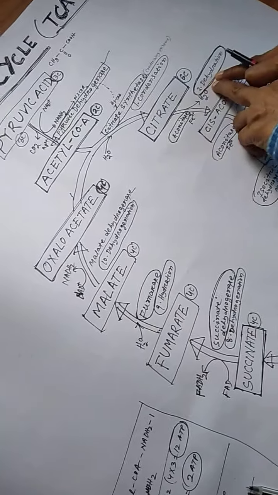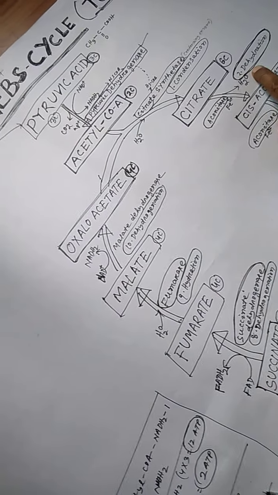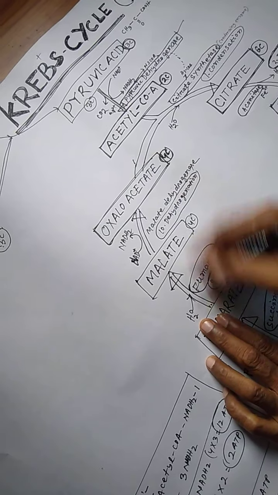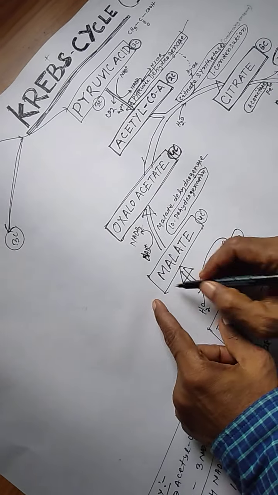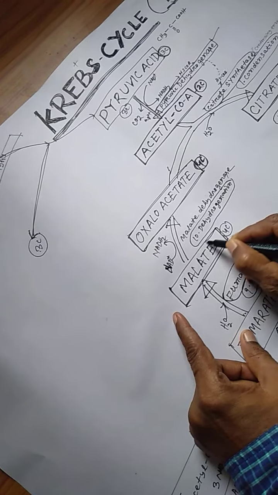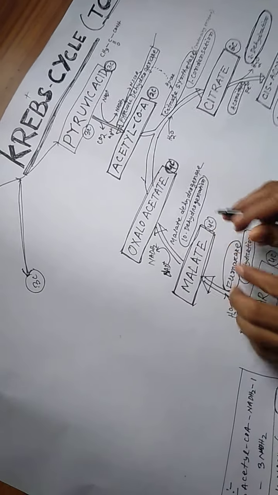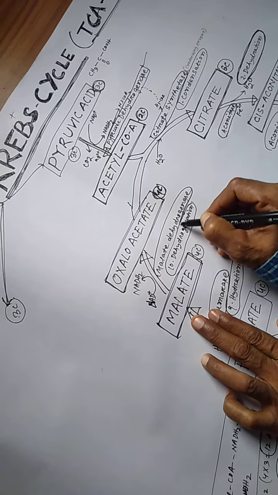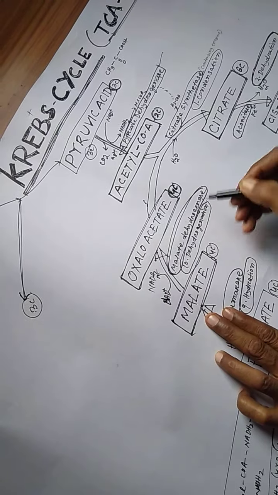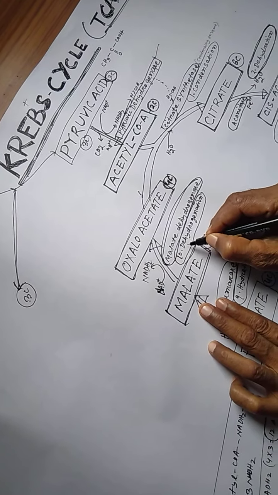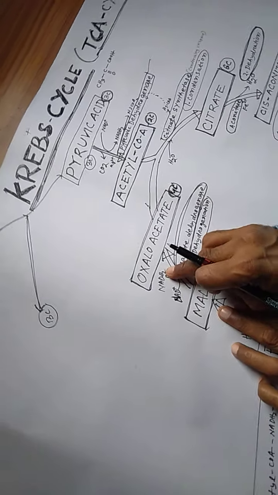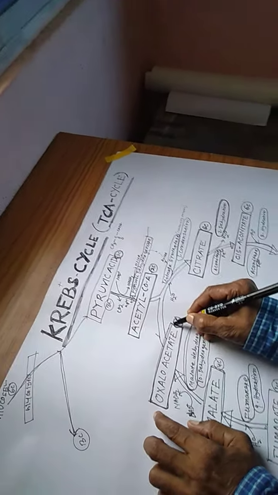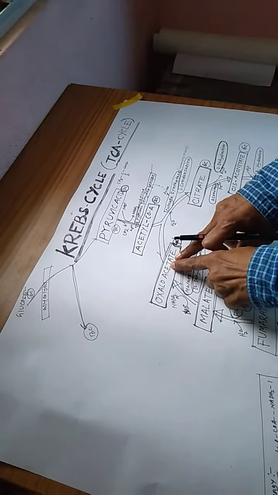Dehydration is the release of one water molecule; hydration means addition of one water molecule. Hydro means water, so one water molecule is added. So fumarate is converted into malate, a 4 carbon compound, and malate, in the presence of the enzyme malate dehydrogenase, undergoes the chemical process of dehydrogenation. One NADH2 is released, and it is converted into oxaloacetate, which is a 4 carbon compound.